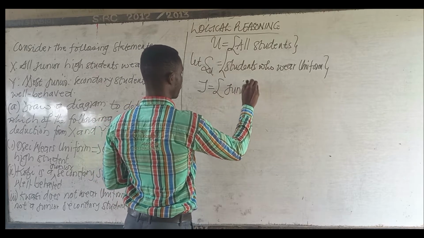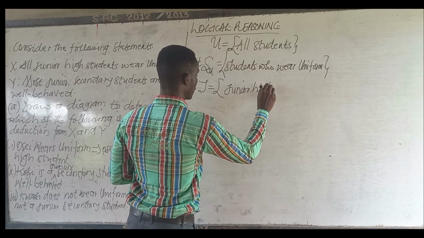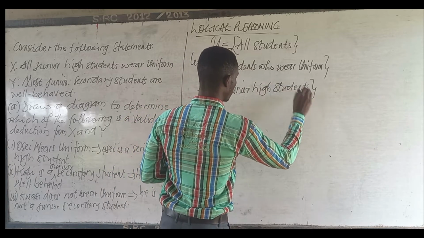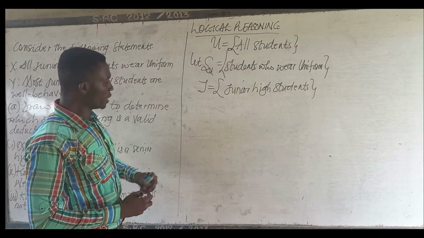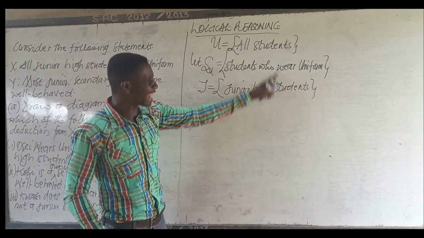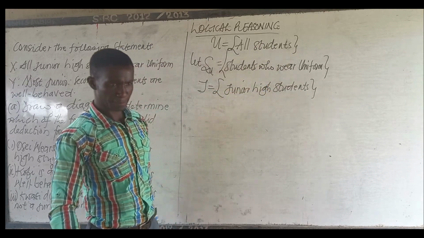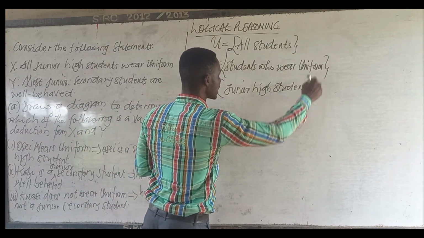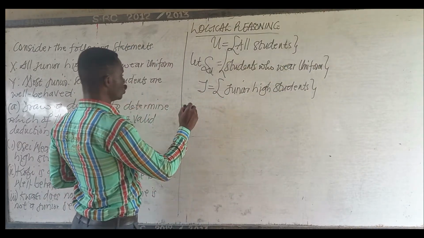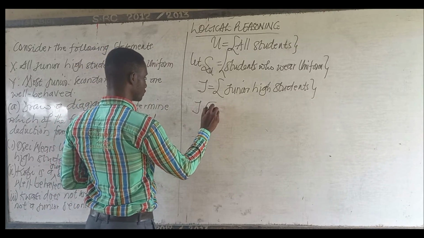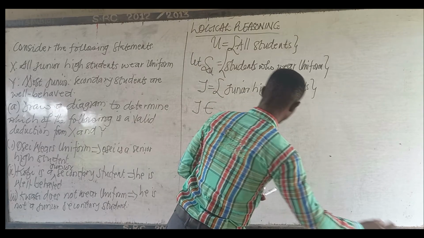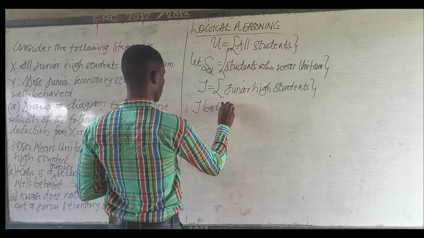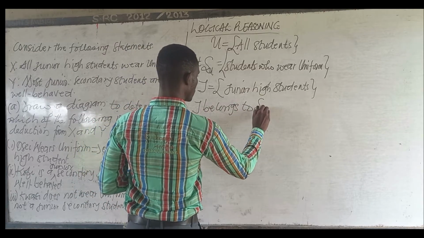So junior high students are under students who wear uniform. So J belongs to S subscript U.